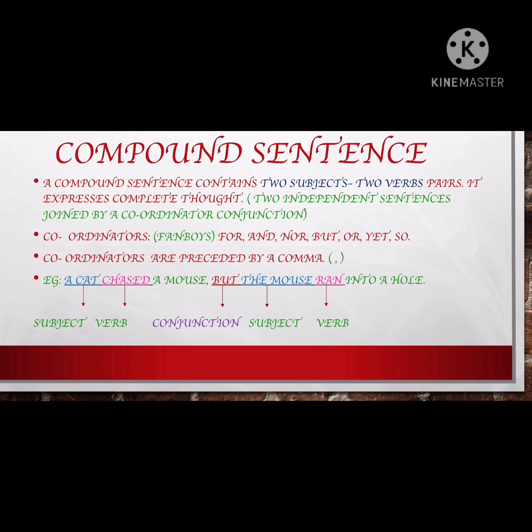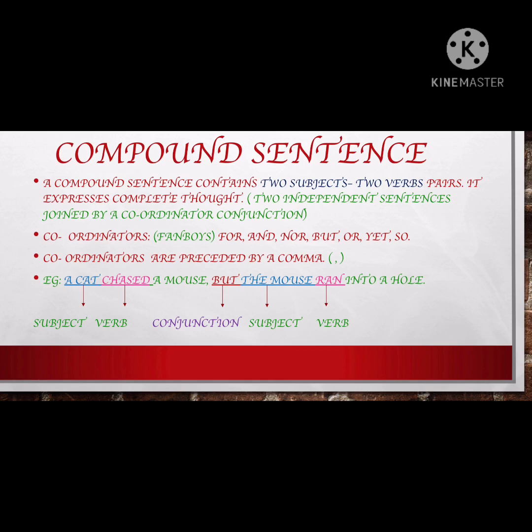A cat chased a mouse, but the mouse ran into a hole. Let us see condition number 1. A cat is my subject, chased is my verb. In the same way, I have one more sentence behind it. The mouse is my subject and ran is my verb. So I have the first condition fulfilled, that is 2 subjects, 2 verbs. Let us see whether it is a complete sentence or not. Yes, a cat chased a mouse is one sentence. It is a complete sentence. The mouse ran into a hole is a complete sentence, giving me a meaning.